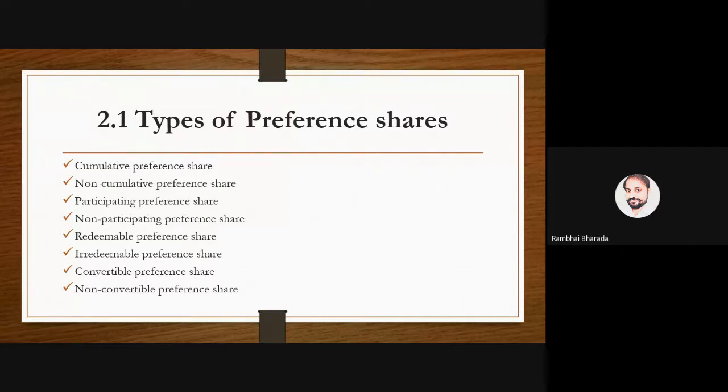Non-cumulative preference shares means if the company declares the dividend, well and good, there is a dividend. If there is no declaration of dividend, it means no dividend. The remaining dividend is not transferred to the next year. Are we clear about the first type of preference share, cumulative and non-cumulative?